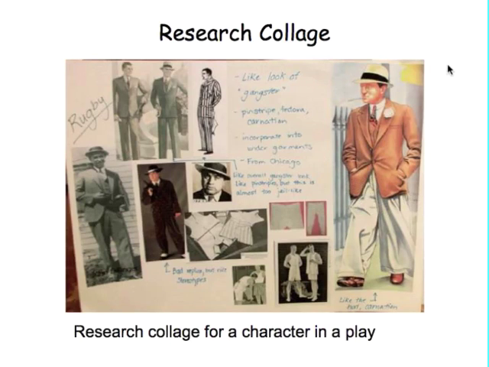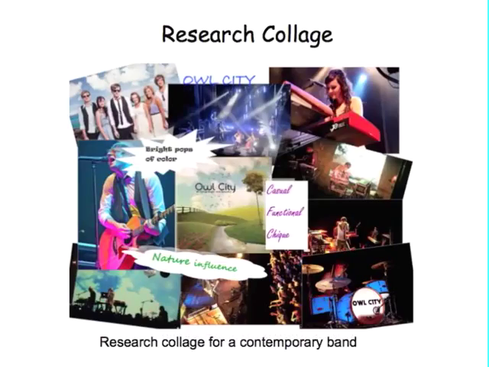We generally do research for every single character in a play, and we try to figure out, of all the possible costumes from that time period, what will this character like to wear? Will they like stripes? Will they like really wide pants? Will they be the kind of characters with some kind of a flower in their lapels? Same things can apply also to music, especially to contemporary bands. What they are wearing is a statement of what kind of music they play.